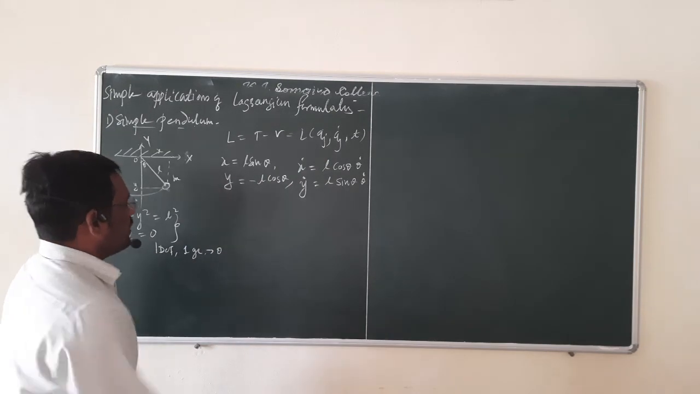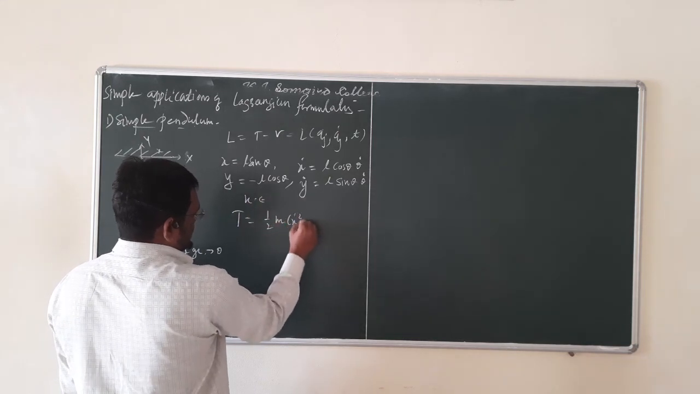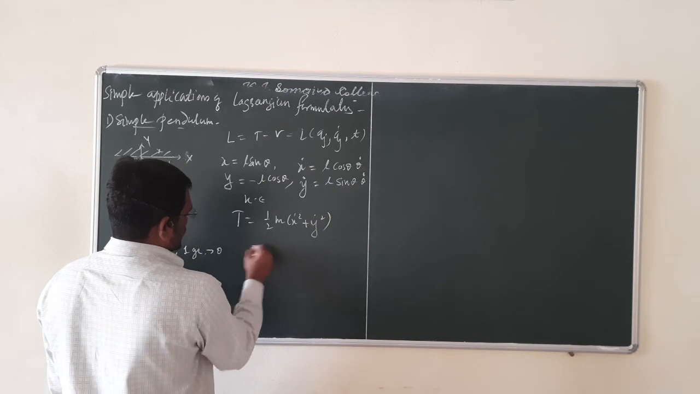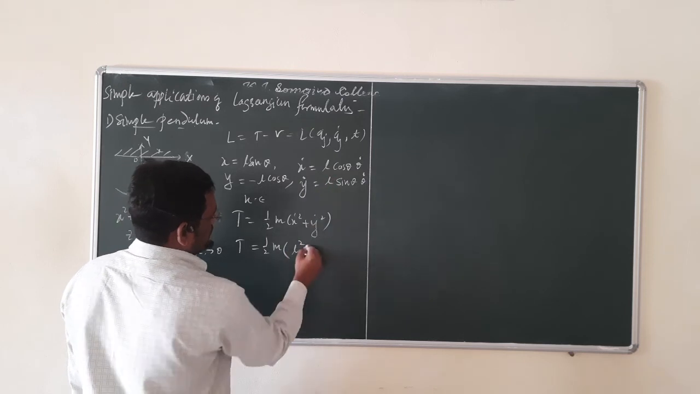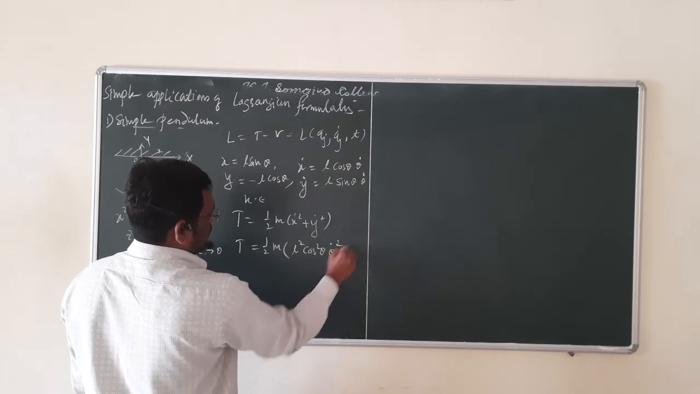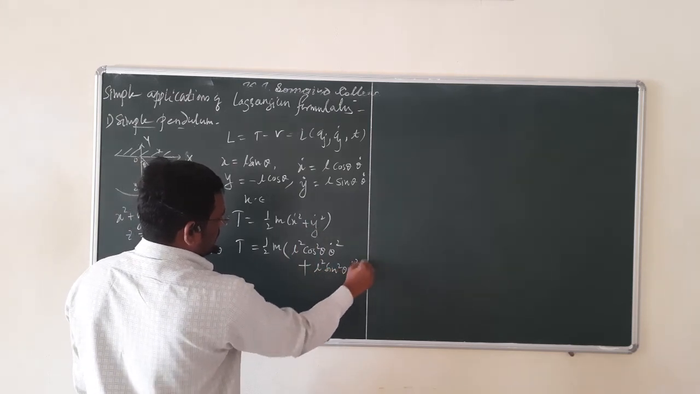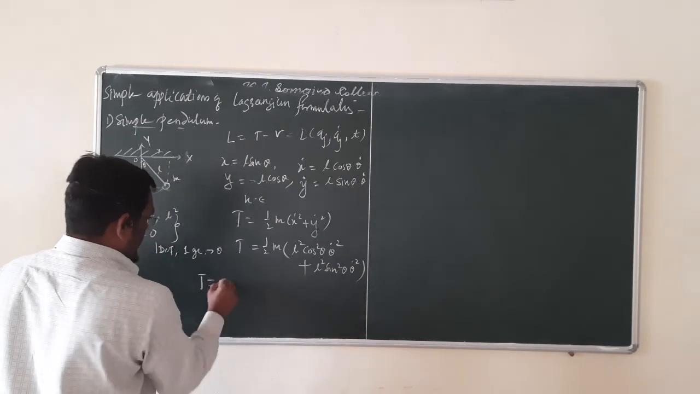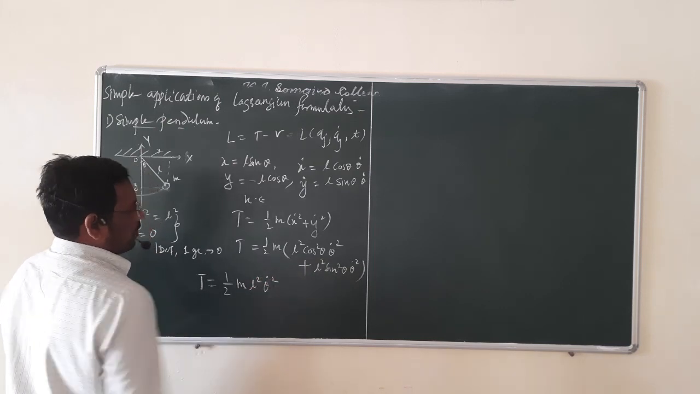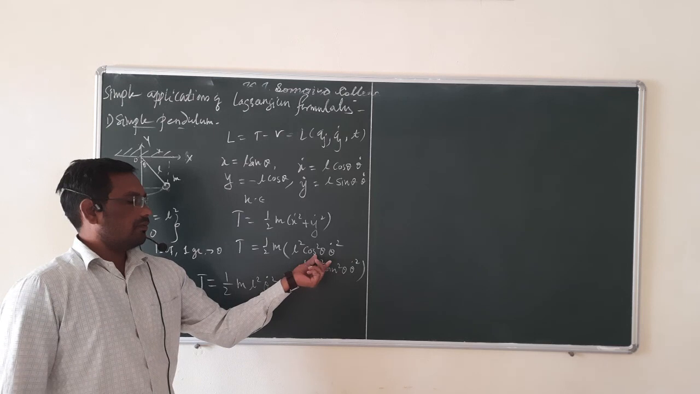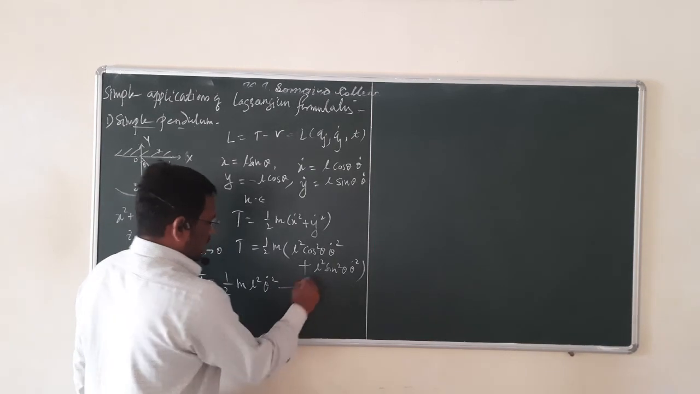Now, we know that kinetic energy T is 1/2 m (x dot squared plus y dot squared). So kinetic energy is equal to 1/2 m times x dot, which is L squared cos squared theta theta dot squared, plus y dot squared, which is L squared sine squared theta theta dot squared. Now this kinetic energy becomes 1/2 m. You can take L squared theta dot squared common in the bracket. What remains? cos squared theta plus sine squared theta, which is equal to 1. So this is the kinetic energy, equation number 1.